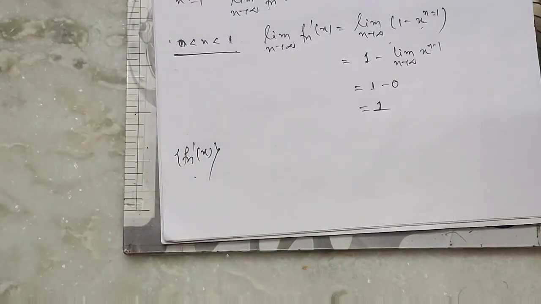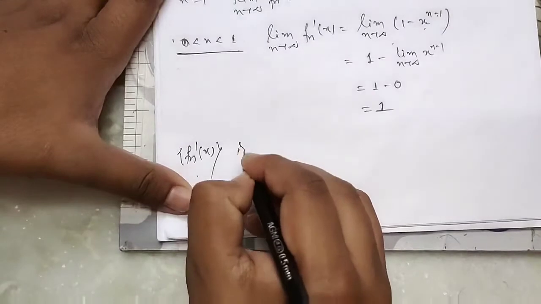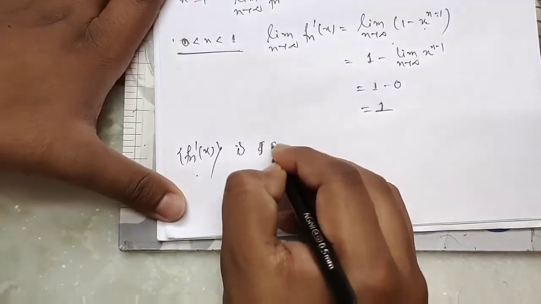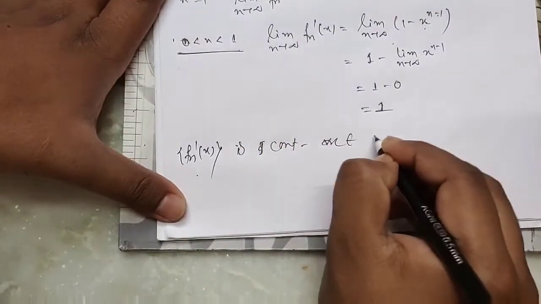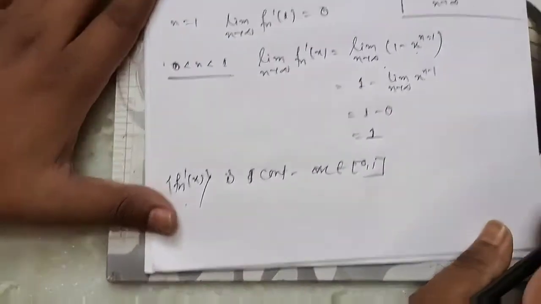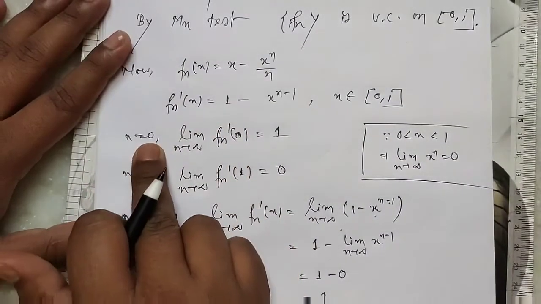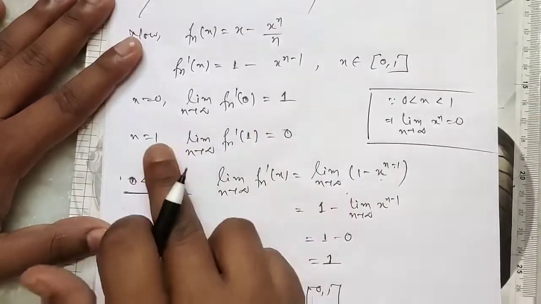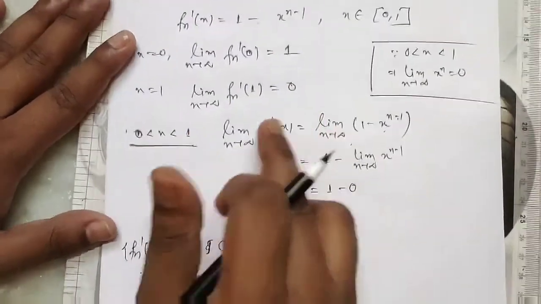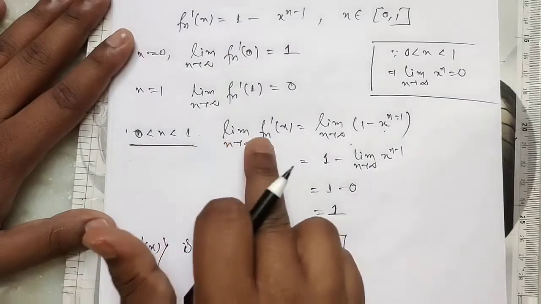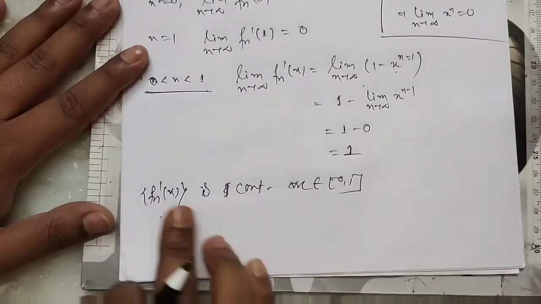So the real sequence fn dash x is convergent for all x belongs to [0, 1], because at x equal to 0 this limit exists, at x equal to 1 this limit exists, and for 0 less than x less than 1 this limit also exists.